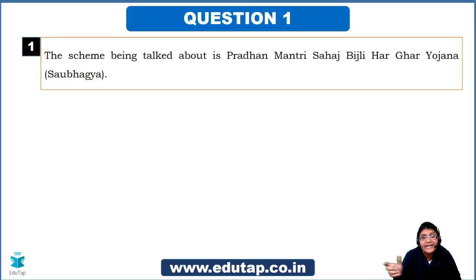You need to know the name, this full form as well as the short form when you talk about Saubhagya. Sometimes you might be given either Pradhan Mantri Sehaj Bijli Har Ghar Yojana or Saubhagya. There is a chance that some of you might know the one name and not the other, so that is dangerous. I can see people answering. Selvi Rose says it is E. Dim Manglani says C. So guys, now you understood that we are talking about Saubhagya scheme.